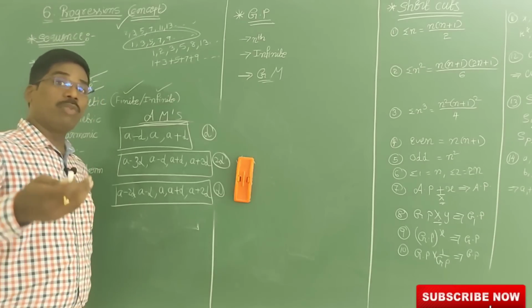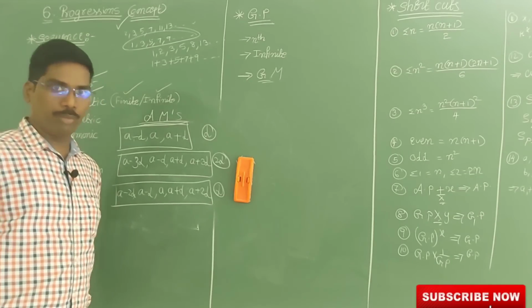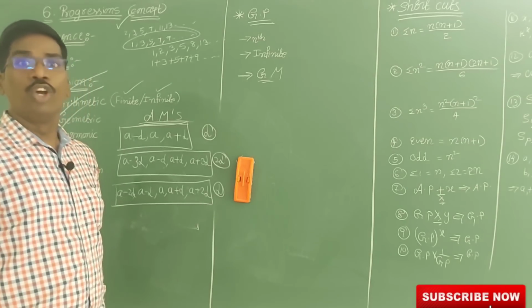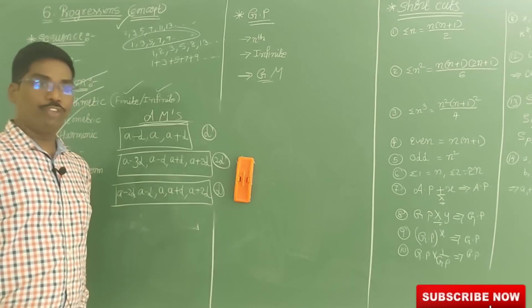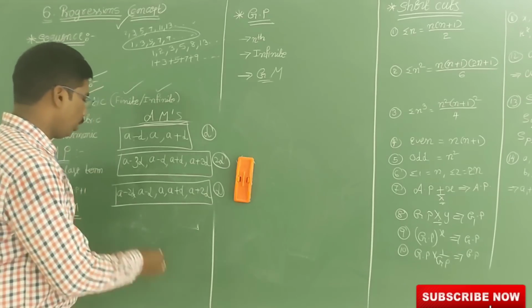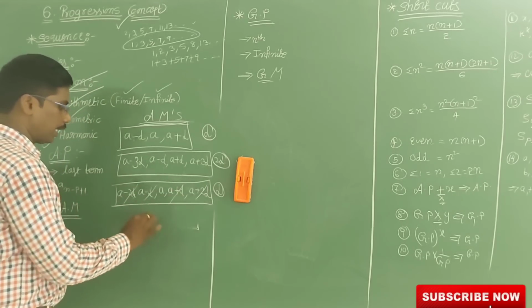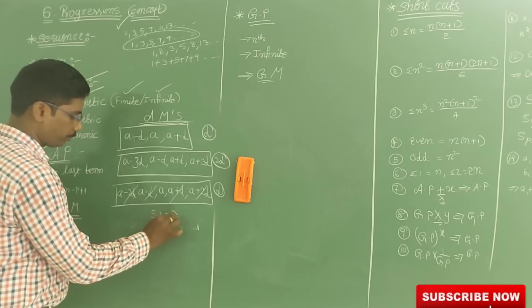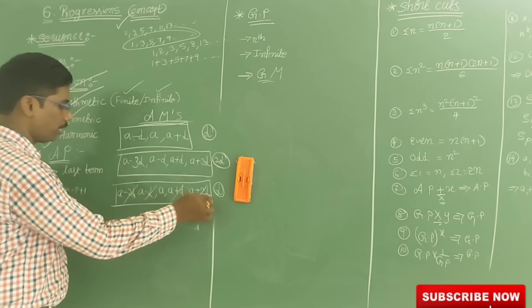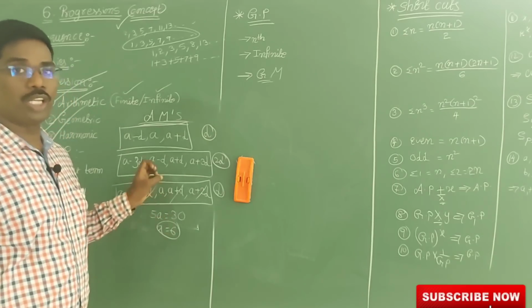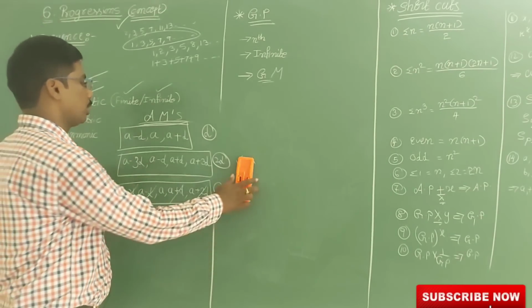We should know the D value for finding the A value. If you add all this, the 2D and D cancel, 5A is equal to 30, because A plus A plus A plus A plus A. So A is equal to 30 by 5, that is 6. For that purpose we can easily do these sums like this.